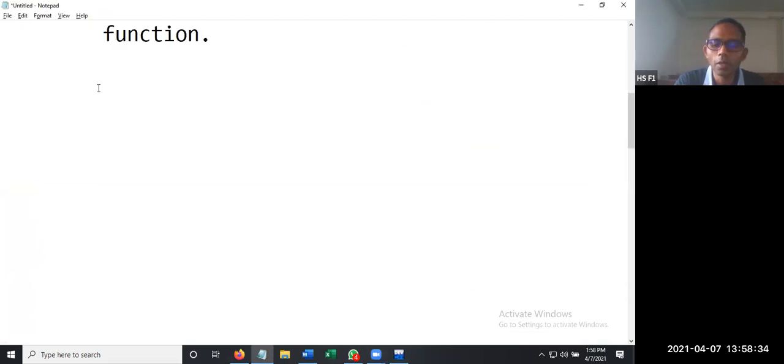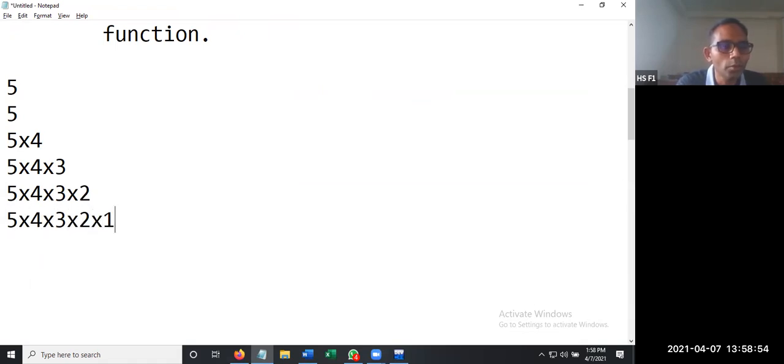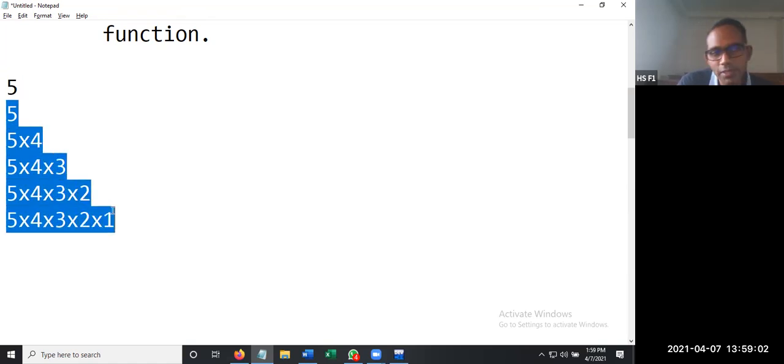Suppose we are having a number called 5. First of all, it needs to have 5. Then it needs to make 5 into 4. Then 5 into 4 into 3. Then 5 into 4 into 3 into 2. Then followed by 5 into 4 into 3 into 2 into 1. Then stop. So this is what it has to evaluate in these steps. If the given input is 5, you have to perform these steps.